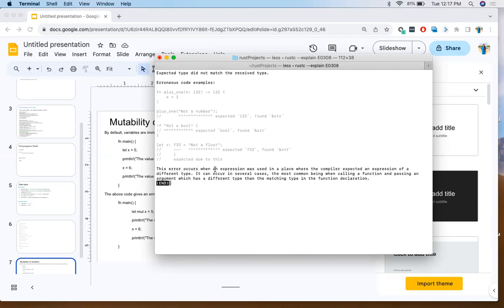This error occurs when an expression was used in place where the compiler expected an expression of a different type. It was expecting an integer. This is really one of the very cool features where it explains what the problem is or why this problem occurred, along with certain examples. Look at that, right?